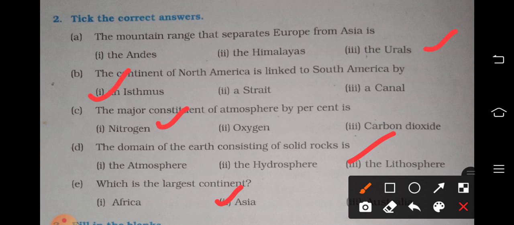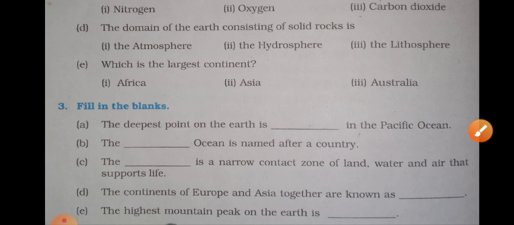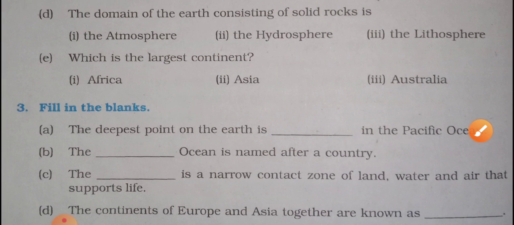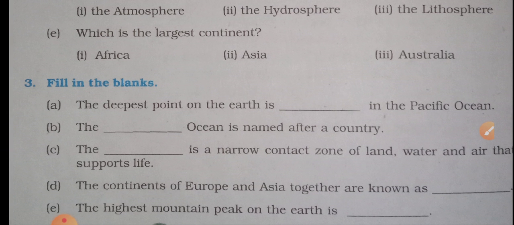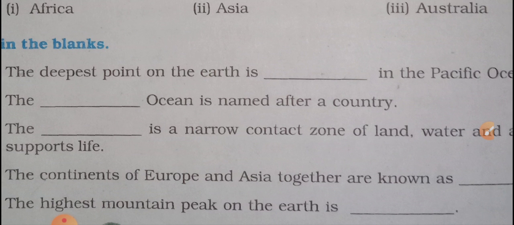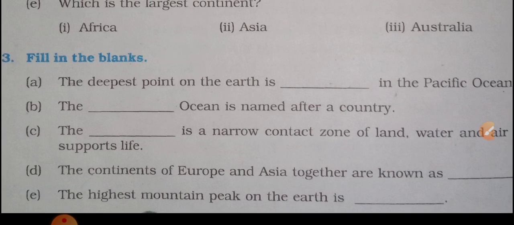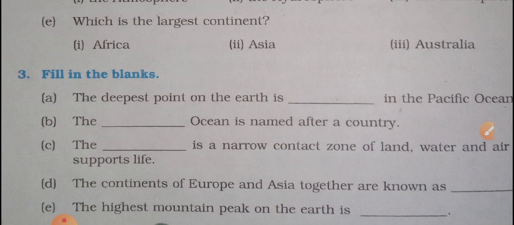Finished writing? Shall we move on to the next one? Okay, fine. So here are given some fill in the blanks questions. So the first one is the deepest point on the earth. Can you name the deepest point on the earth? That is in the Pacific Ocean. Yes, that is